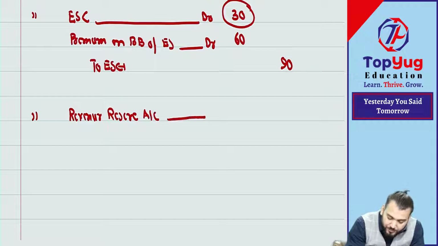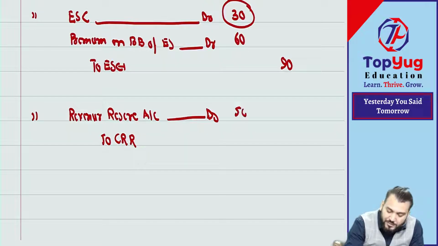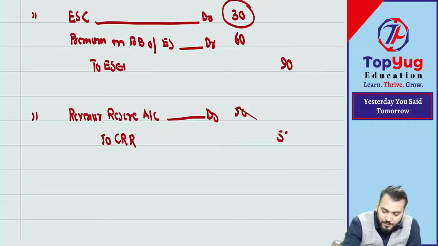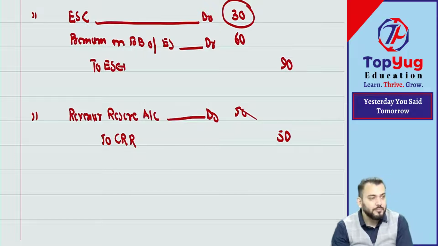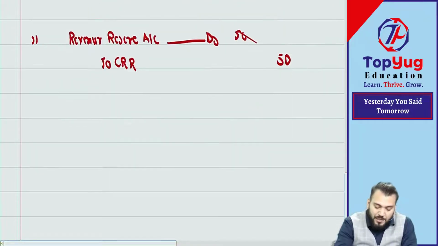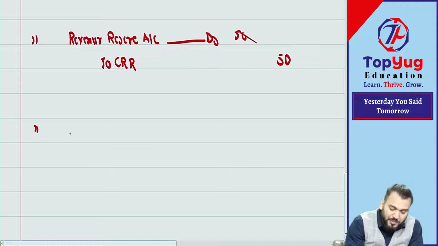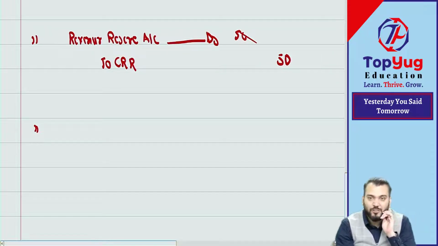account debit to CRR. How much? 50 lakhs. Correct. And now we can make payment. Let us do payment together, preference shareholders and equity shareholders together.